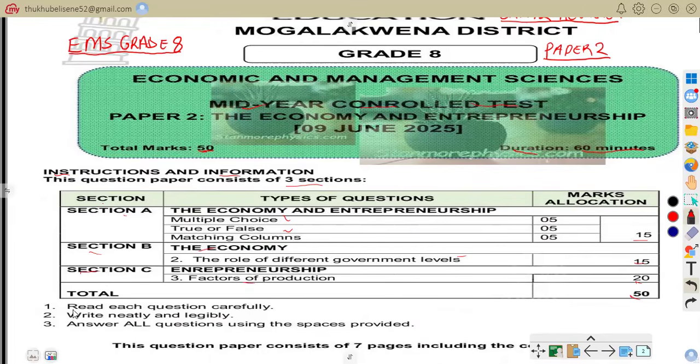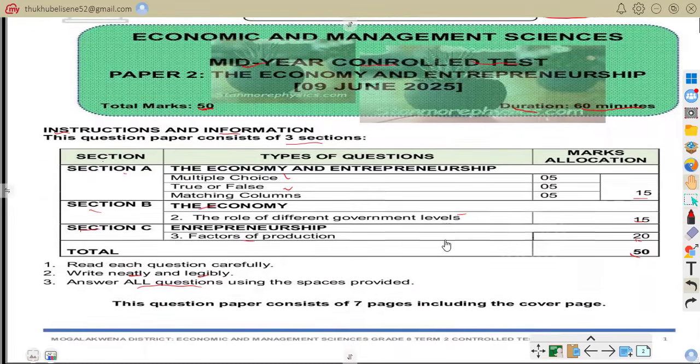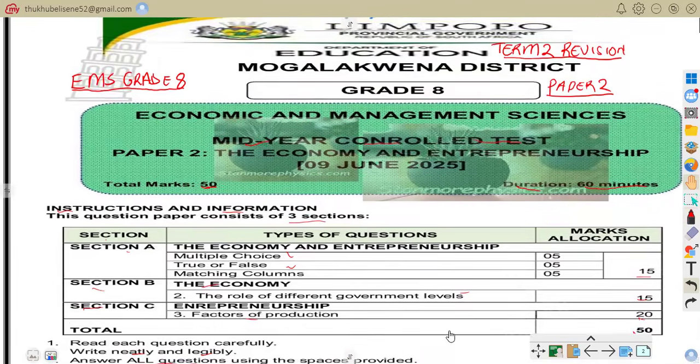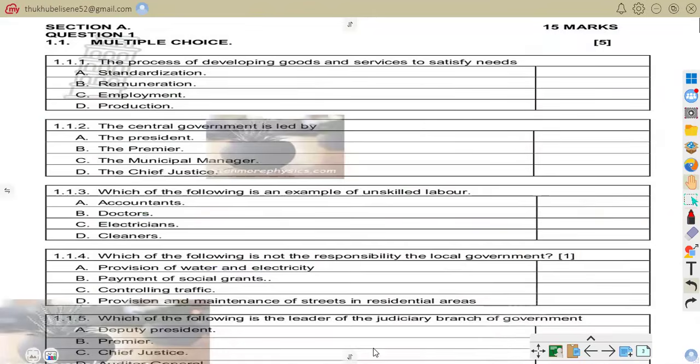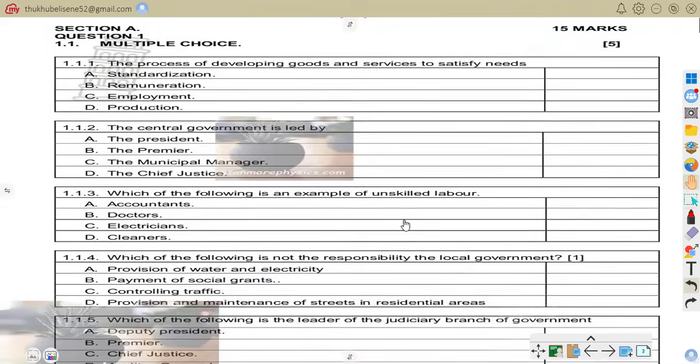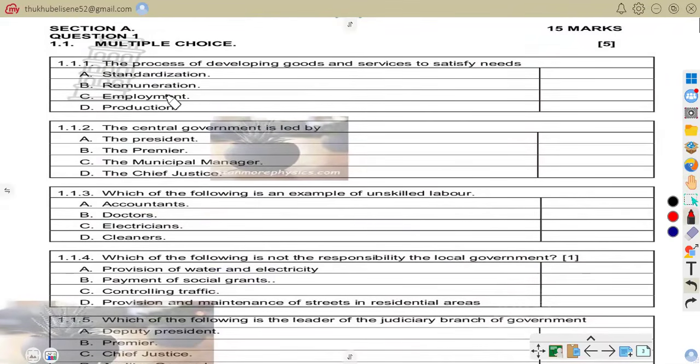The first instruction says read the questions carefully. Instruction number 2, write neatly and legibly. Instruction number 3, you have to answer all the questions using the spaces provided. Hope we are together on that. Let's quickly go to our section A, question 1. Like we have said, it is a multiple choice question.